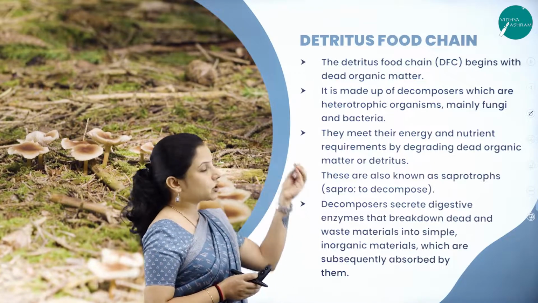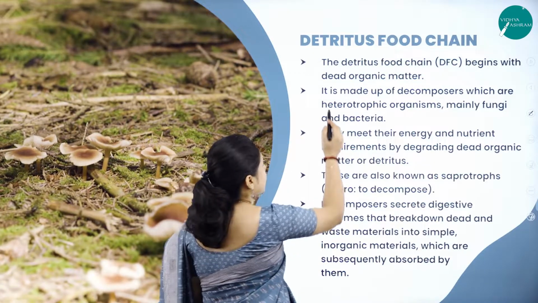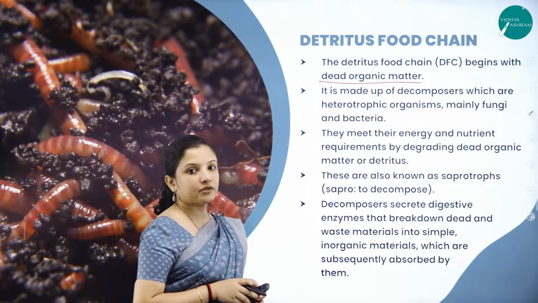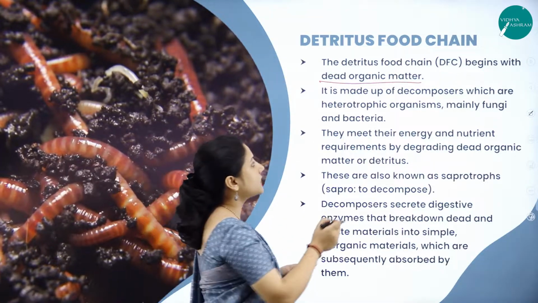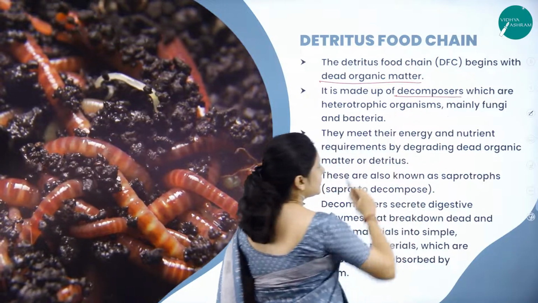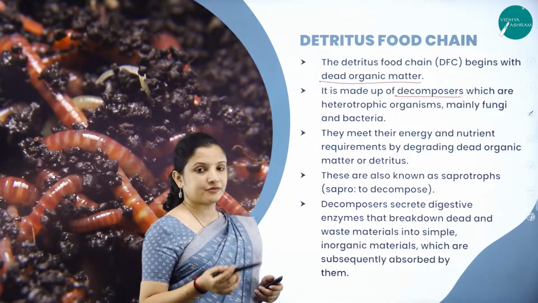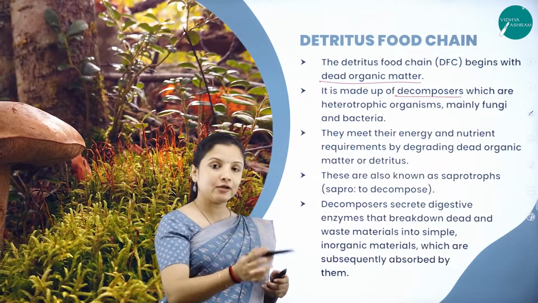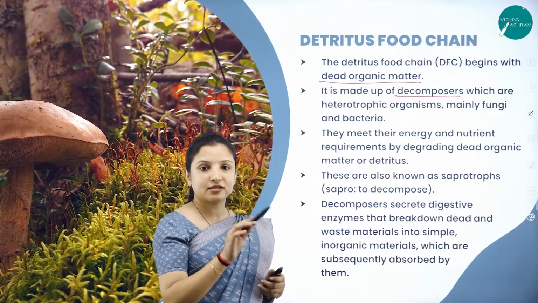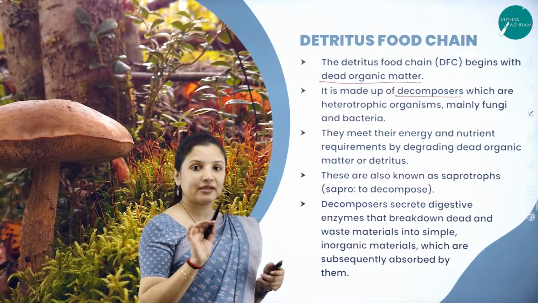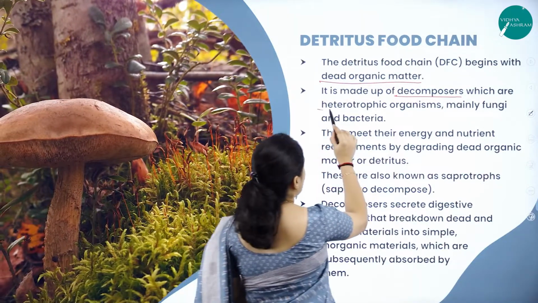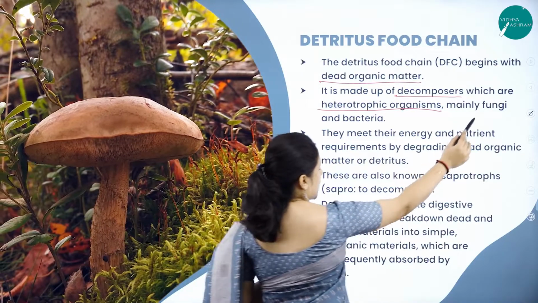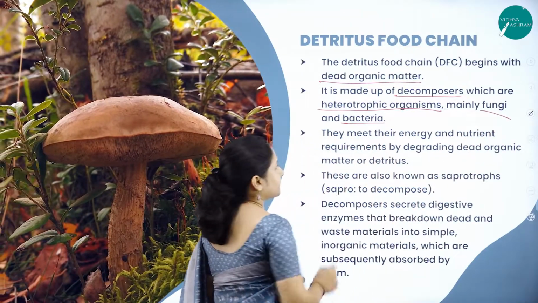Therefore, the detritus food chain begins with dead organic matter and consists of decomposers, and these decomposers are heterotrophs, because they feed on the plant material or animal material that has fallen on the ground. They are always heterotrophic organisms such as fungi and bacteria.